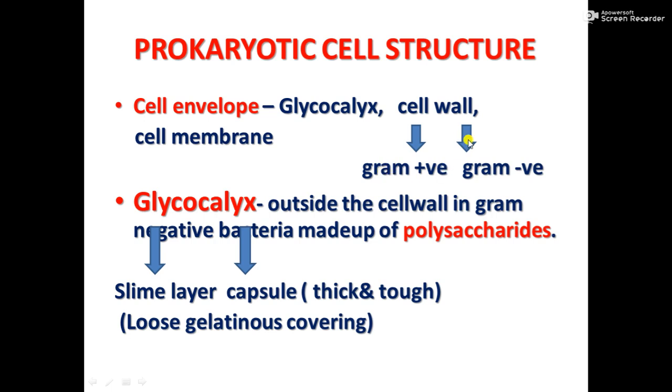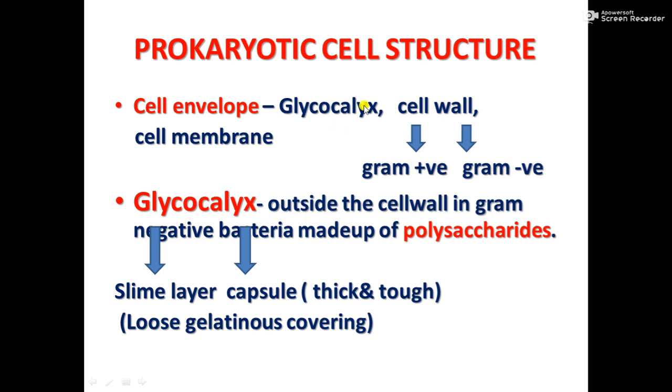And those which cannot be stained, which do not take up the stain, are called Gram negative bacteria. This depends upon certain chemicals in the cell wall which allow them to take up the stain or not. So, Gram positive and Gram negative bacteria.